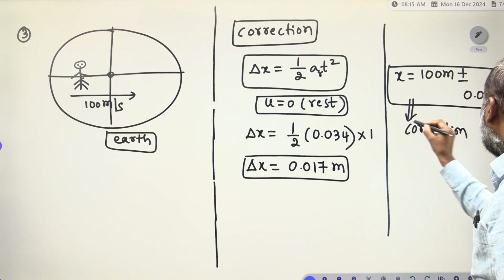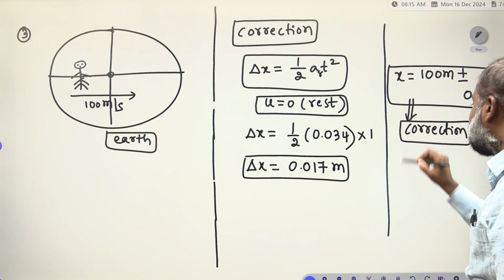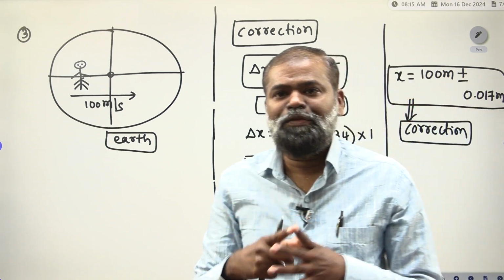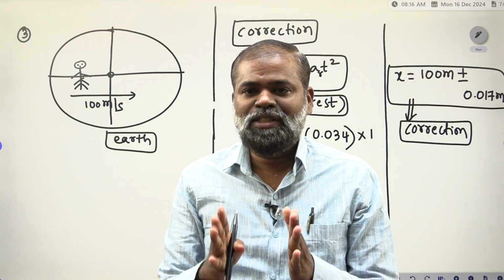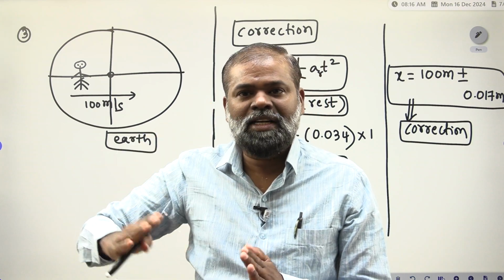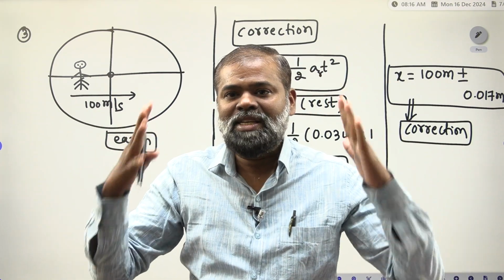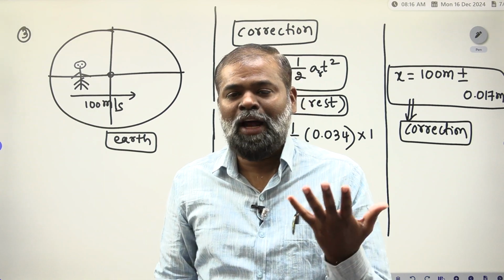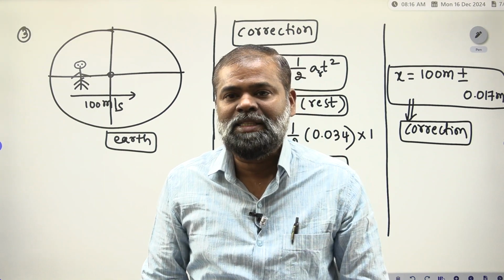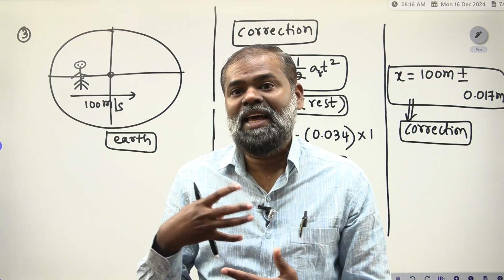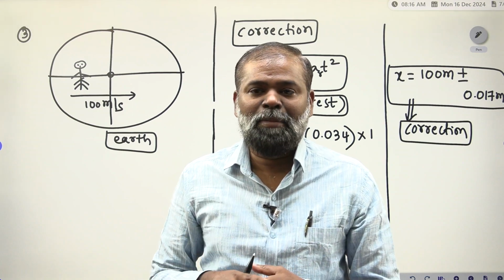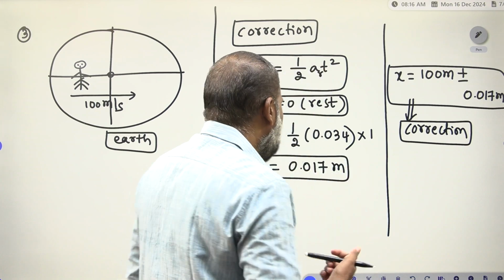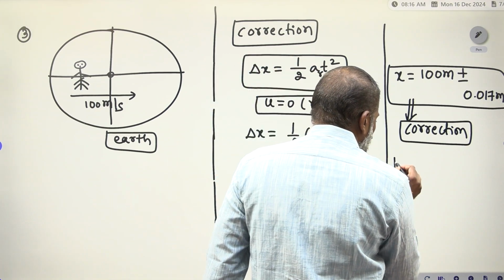So therefore, in practical purpose, earth is not an inertial frame of reference, because if it is an inertial frame of reference, this law can be executed wherever you go and you will get the same value. Here we are not getting the same value. Theoretically, earth is a non-inertial frame of reference only, but even though